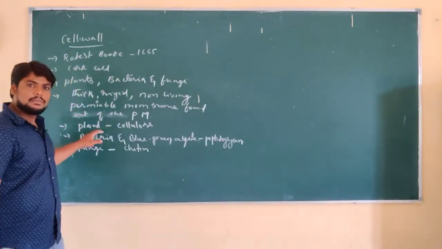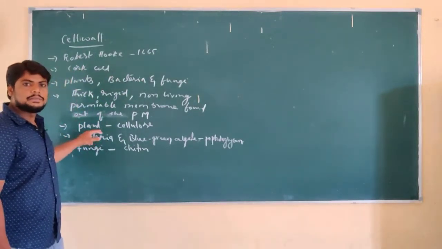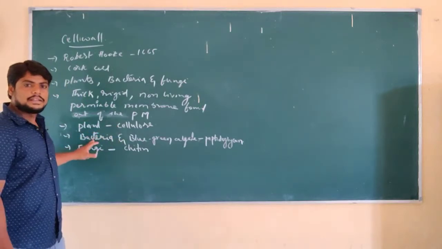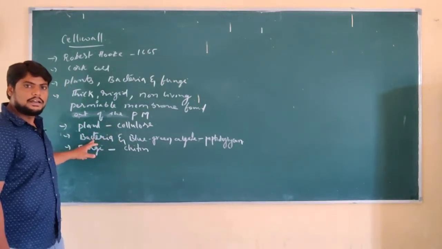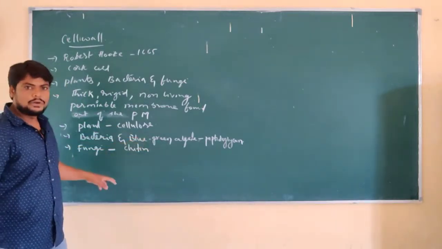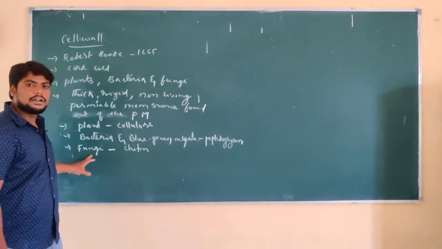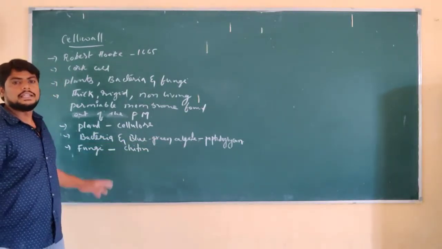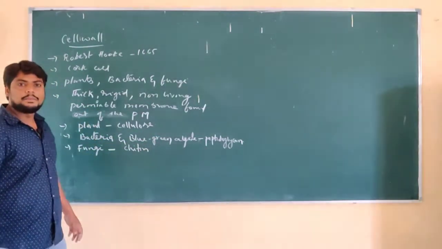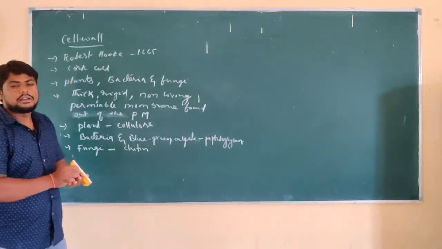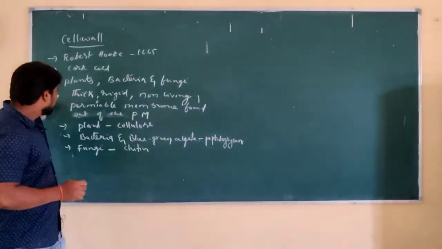In plant cells it is made up of cellulose, in bacteria and blue-green algae it is peptidoglycan, and in fungi it is chitin.